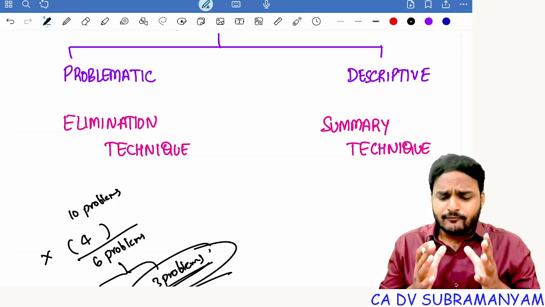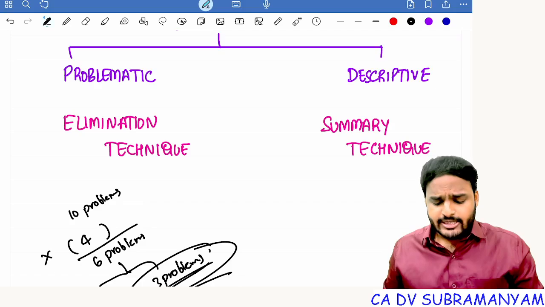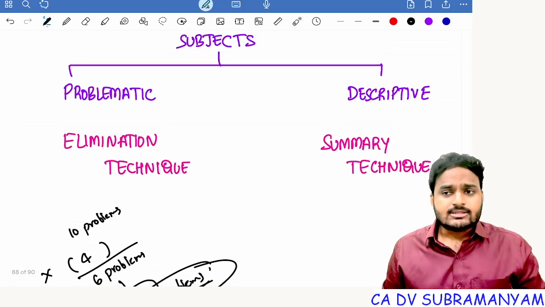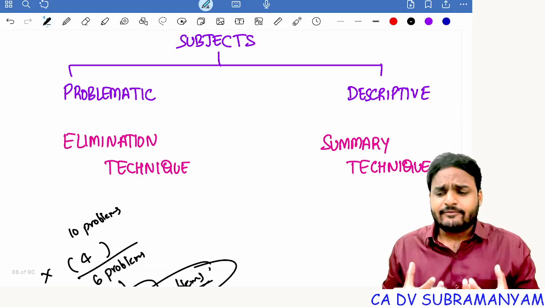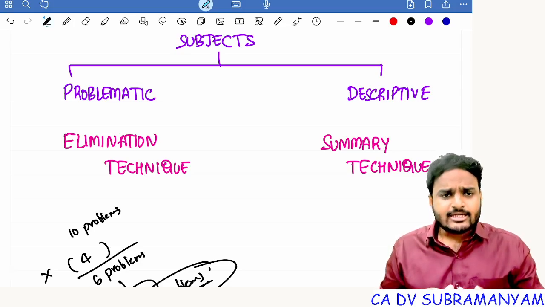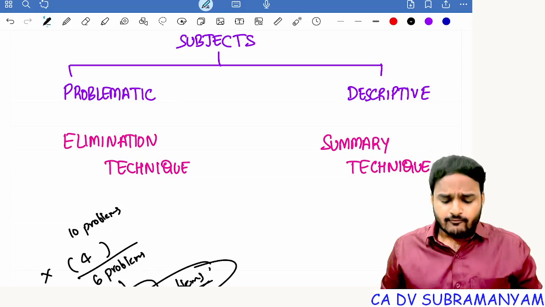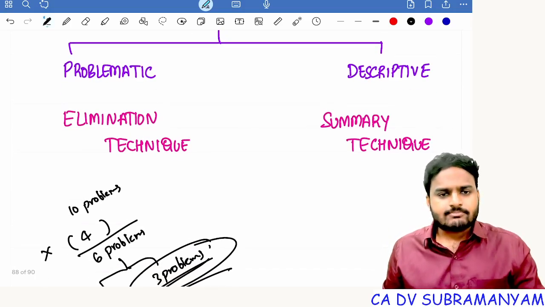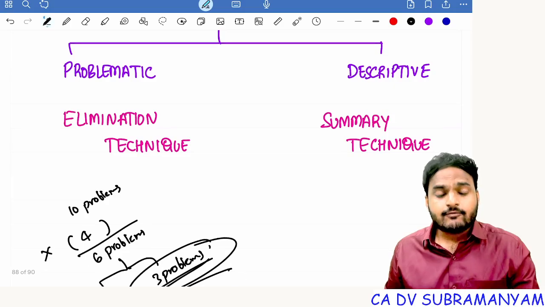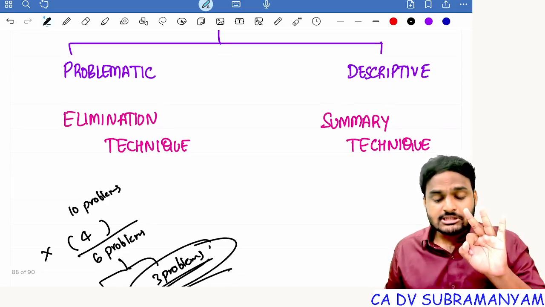First of all, everyone has a problem with reading descriptive papers. Sir, how to remember the content? It's very difficult to remember the content, sir. Let me tell you one simple technique for this. Whenever you are reading a theoretical concept, read it 3 times. How many times? 3 times.